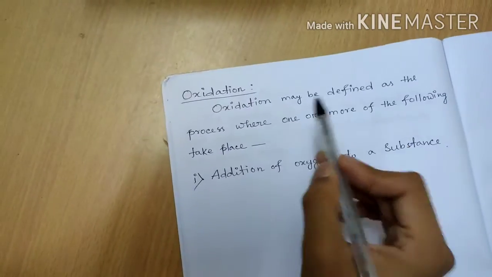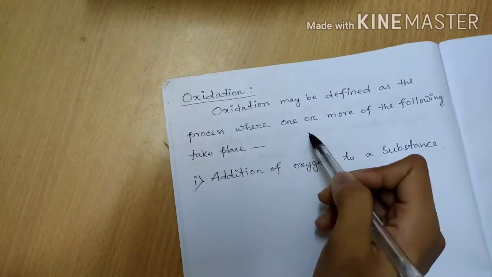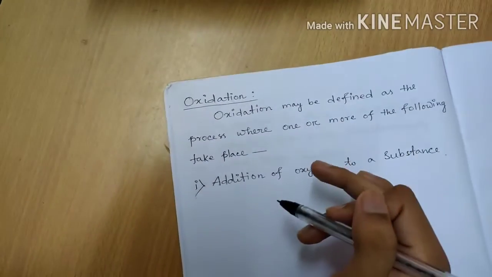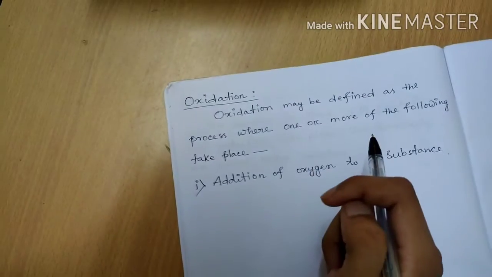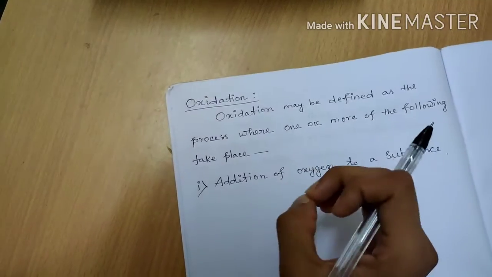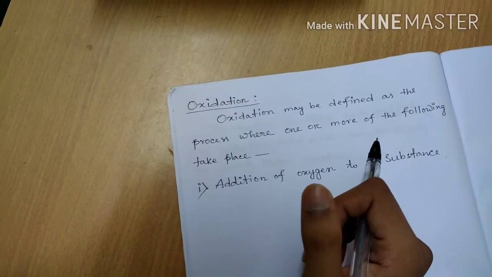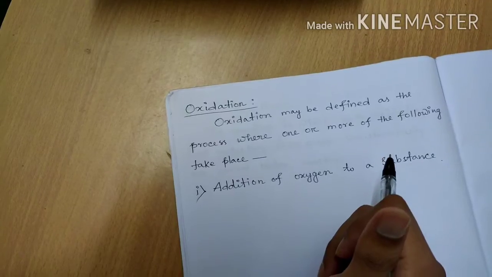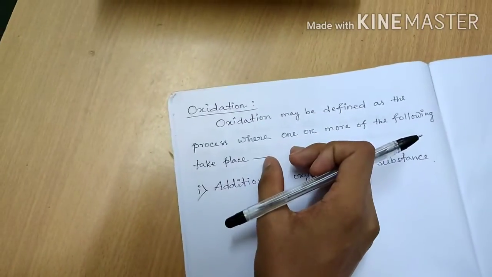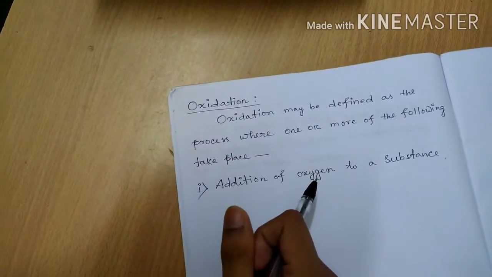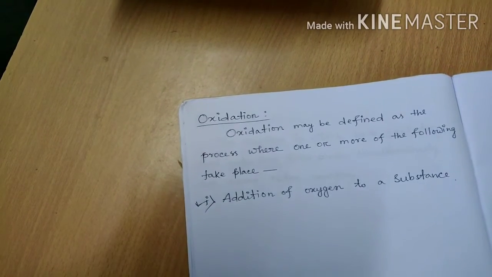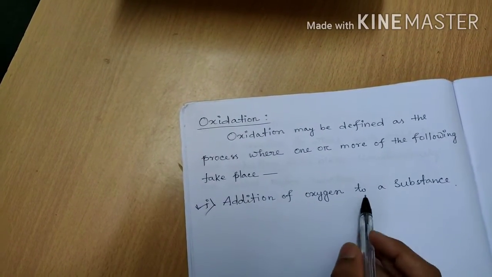So oxidation may be defined as the process where one or more of the following take place. As I have already told you, there are many processes from which we can know that the substance is oxidized or oxidation takes place. So now we shall discuss the processes one by one. Number one process is addition of oxygen to a substance.